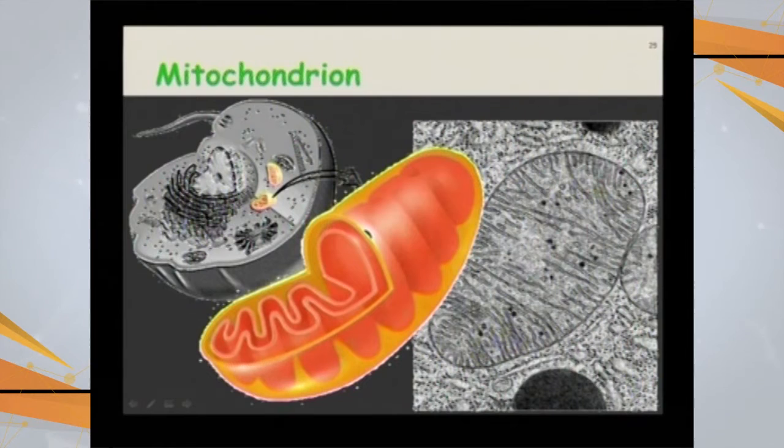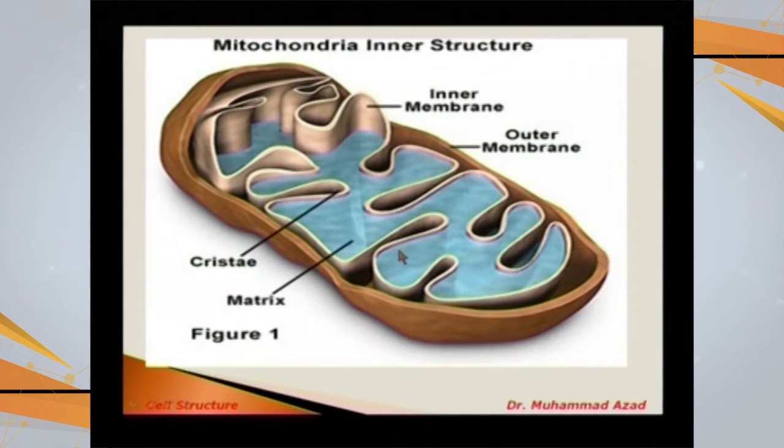So here is another view of mitochondria, a clearer view: the outer membrane smooth, the inner membrane folded. These folds are called cristae of mitochondria, and this liquid which is there inside is called the matrix of mitochondria.